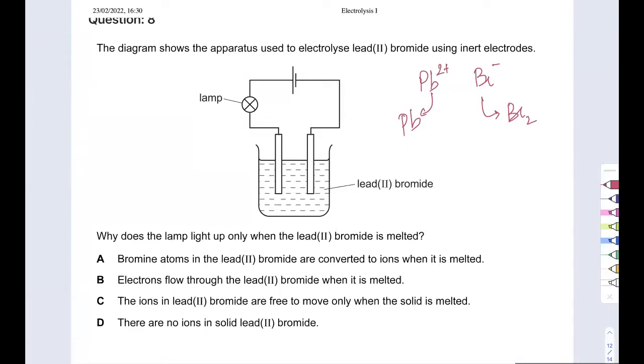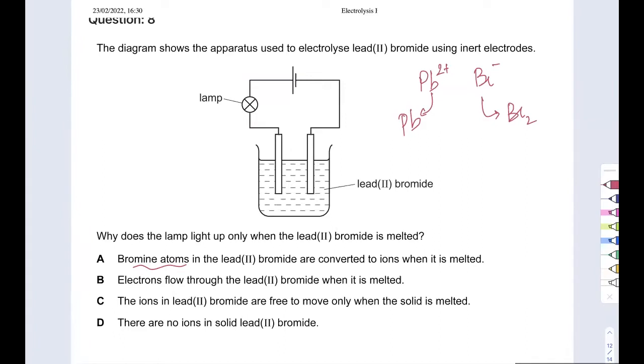Bromine atoms in the lead are converted to ions. Wait a minute. I don't have any bromine atoms in lead-2 bromide. I have bromide ions. It's not bromine atoms. Electrons flow through the lead-2 bromide when it is melted. Actually, electrons do not flow in the solution. Electrons flow in the wires. So that is the flow of charge. Sorry, it's the other way around. And the flow of electron is opposite to that.